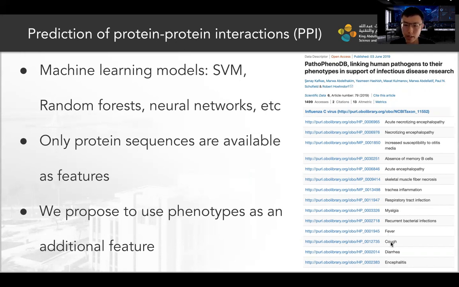So here on the right, we have some example phenotypes for the influenza C virus. There are general symptoms, fever and cough, but also more specific phenotypes that can help us distinguish between different viruses.